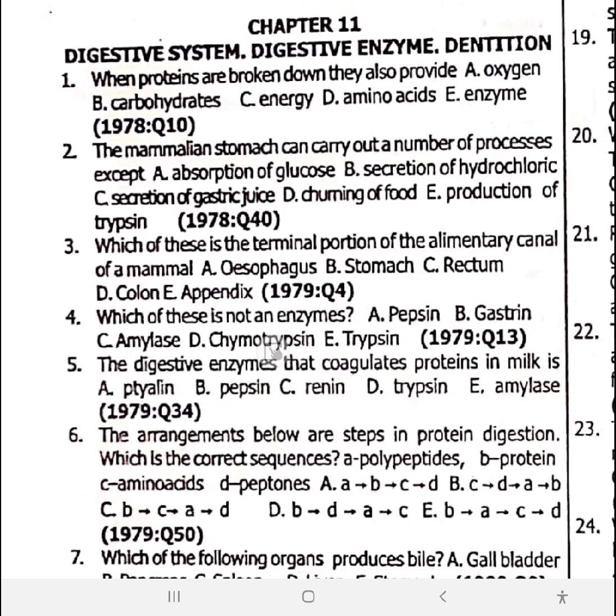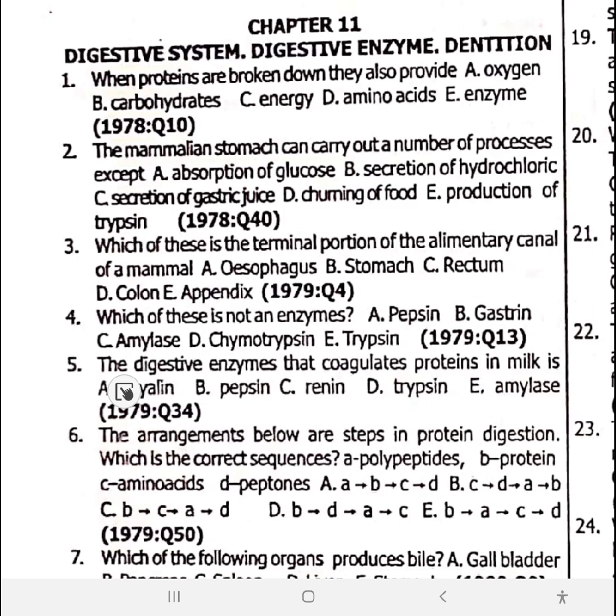Next, some enzymes. Renin is activated by prorenin, while pepsin is activated by pepsinogen, trypsin is activated by trypsinogen, while chemotrypsin is activated by chemotrypsinogen. So let's go back to this question. Which of this is not an enzyme? Number 4, option B, gastrin. There's no enzyme like gastrin, but there are gastric enzymes.